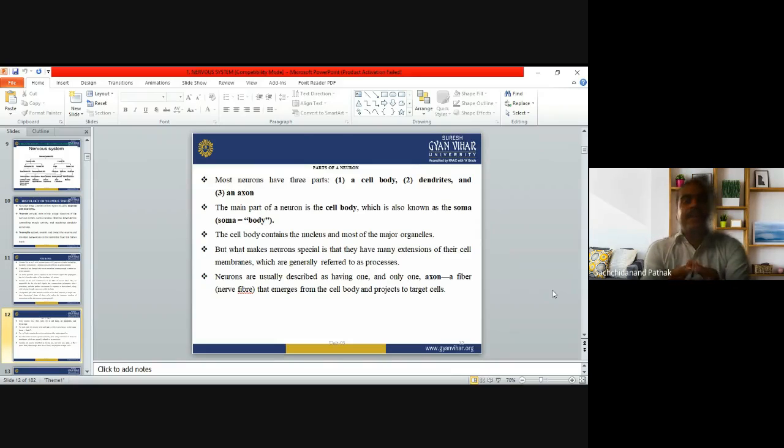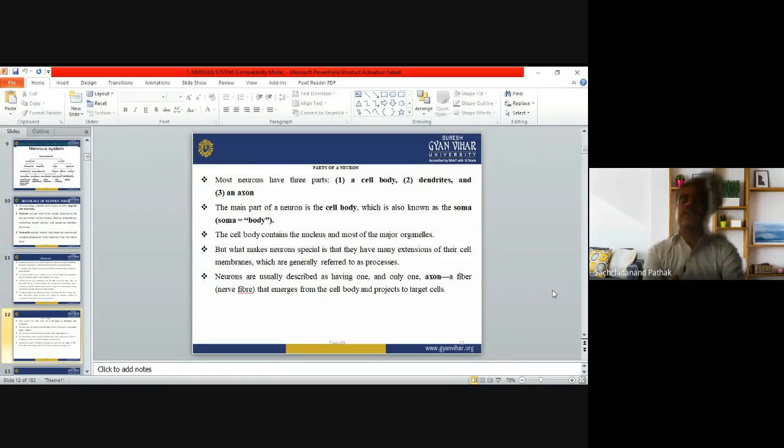They have many extensions of their cell membrane. These neurons, outside the cell body, have a cell membrane, and this membrane has many extensions, which are generally referred to as processes. Now, neurons are usually described as having one and only one axon, a nerve fiber that emerges from the cell body and projects to the target cells.